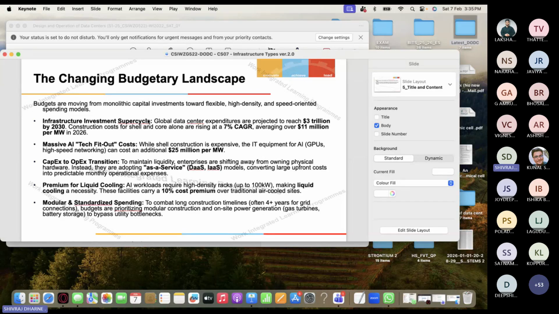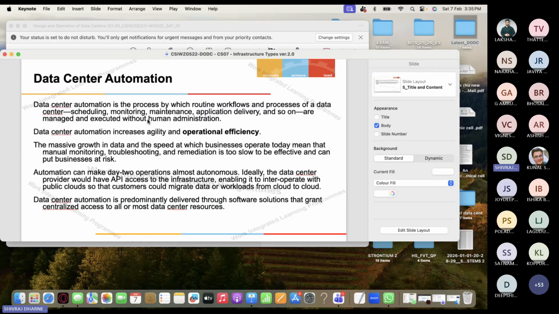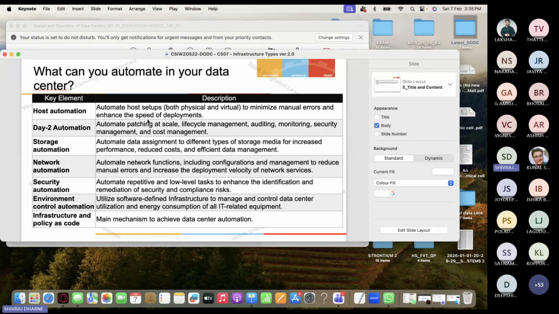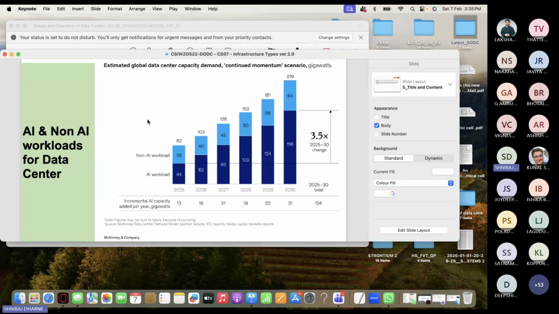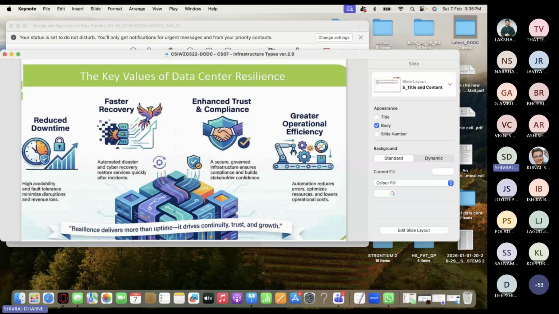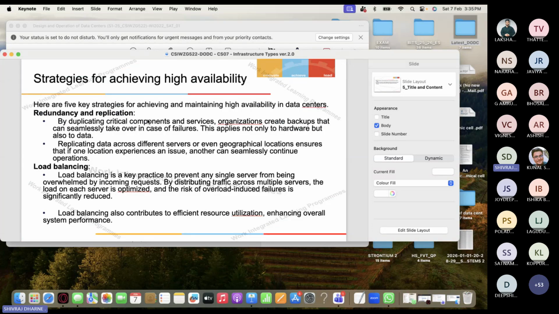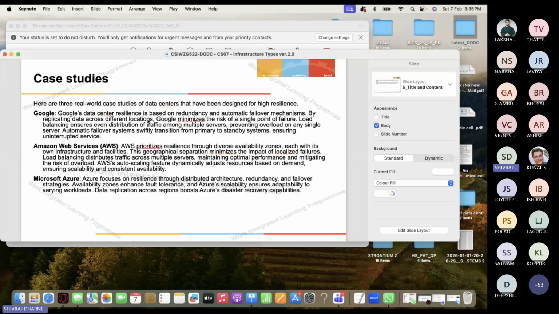Changing the perception of IT costs, changing budgetary landscape, career landscape, complexity, data center automation, orchestration for self-service data center, AI and non-AI workload for data centers. Yeah, that is growing, right? Importance of resilience, definitely that is very key. The key values for data center resilience, right? Strategies for achieving high availability, failure mechanism, scalability. I think this is very general, and Google, Amazon, and Microsoft.